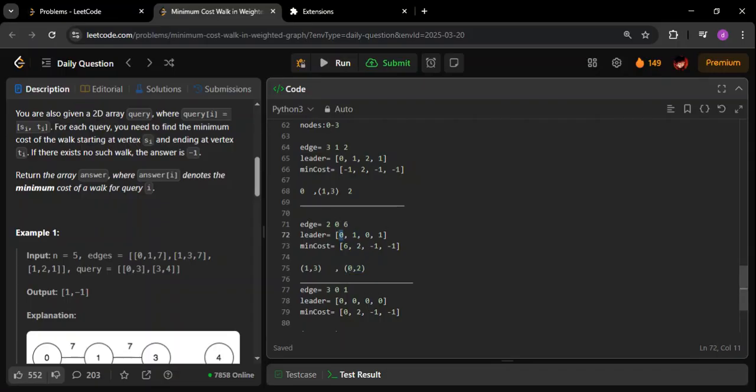Okay, so if you talk about 0, the min cost, that is, for this component, if we have a query for which source and target are in this particular component, then the answer is going to be 6. Okay, for this particular component.